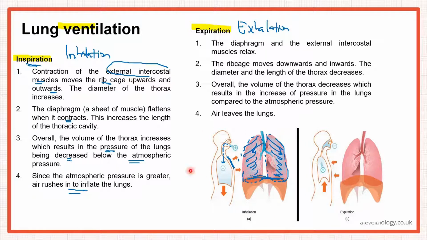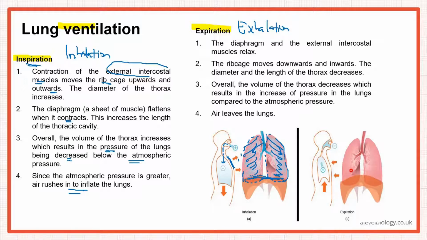And if you understand this process, it will be very easy for you to simply reverse the whole process, and that will be exhalation. So what is happening in exhalation now? Both the muscles, the external intercostal muscles and the diaphragm, are relaxing. They were contracting here, now both of them are relaxing. Look at the diaphragm, it has now again become dome shaped.